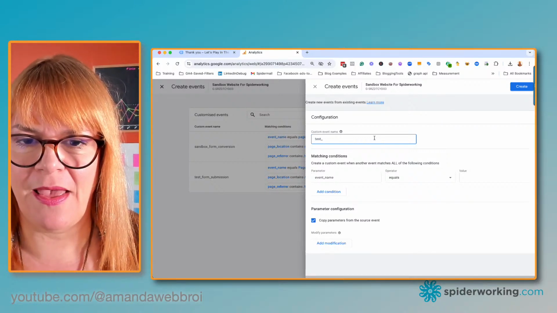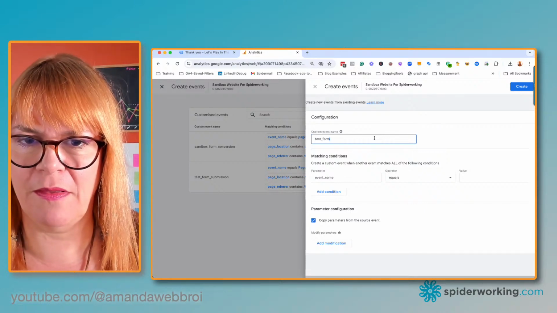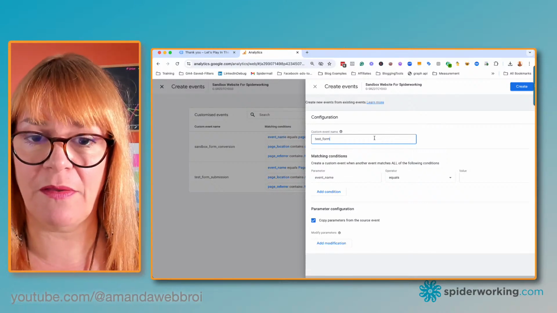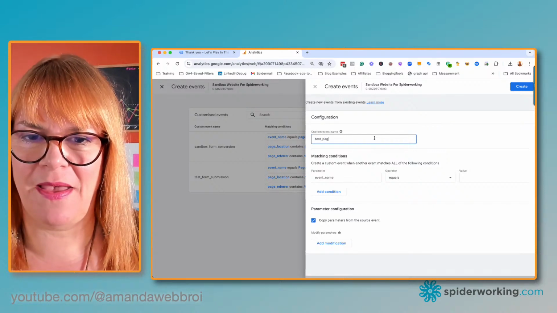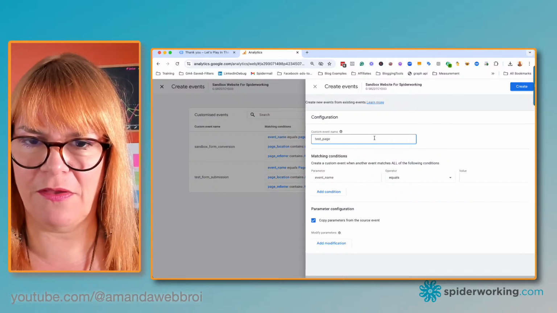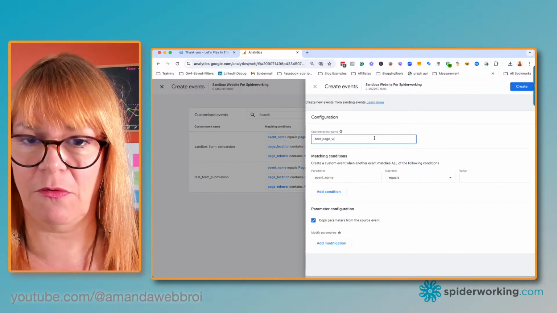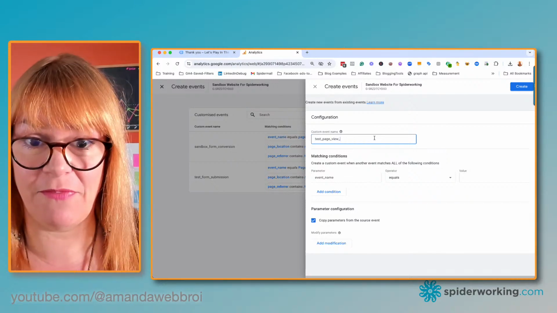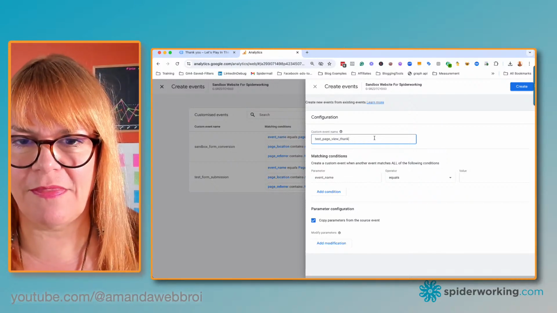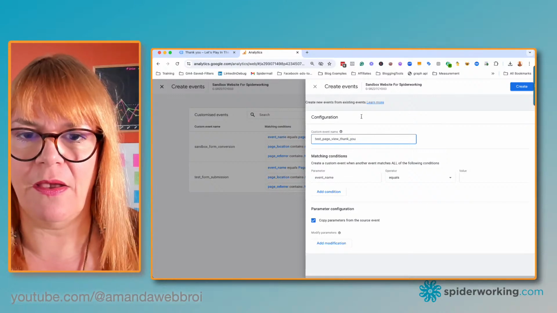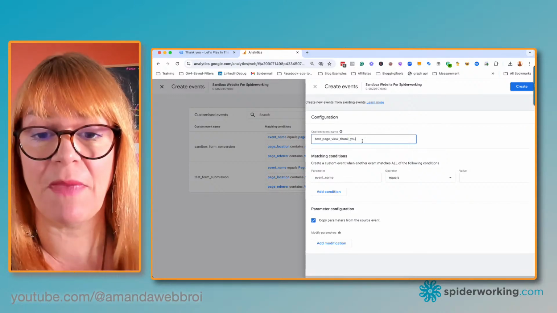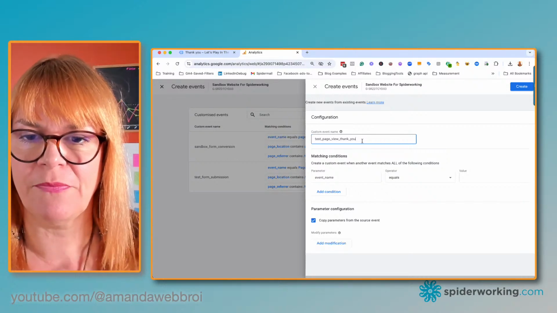Test form fill, test page view, thank you, just so that I know what sort of conversion or what kind of custom event it is. Okay, so that's what's going to come up in my Google Analytics whenever this is triggered.